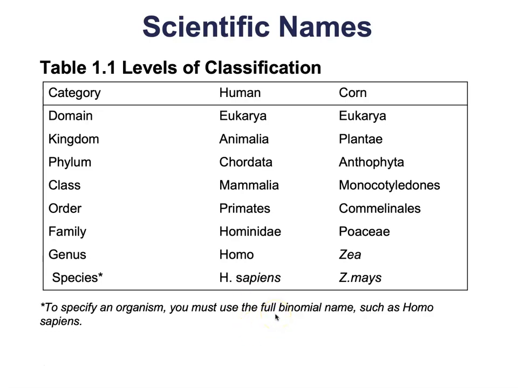All right, that's it for our scientific naming. That's it for our section on evolution and the classification of life. Next up, we're going to be talking about the scientific method and the process of science.